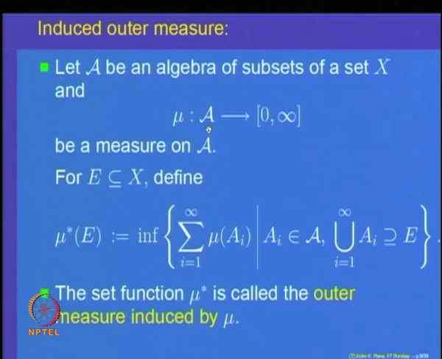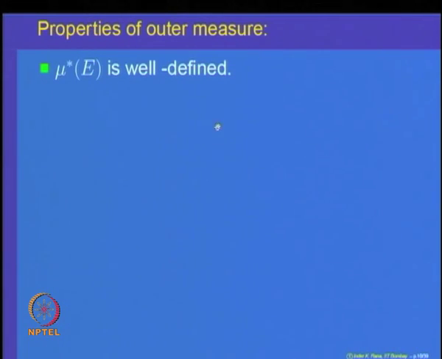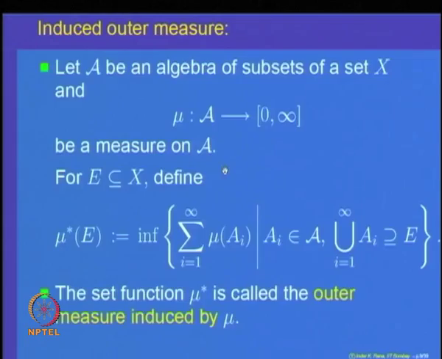Because A is an algebra, so the whole space X belongs to it. Keep in mind that in the definition of an algebra, the whole space X is an element. So E is covered by X itself, and X belongs to the algebra. So at least there is one number in this collection over which we are taking the infimum, namely mu of X. So it is a non-empty collection of extended real numbers. Its infimum always exists, and hence mu star is a well defined number. Of course, it could be equal to plus infinity. Keep in mind that the numbers here are all extended real numbers.